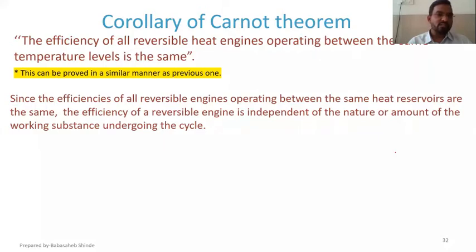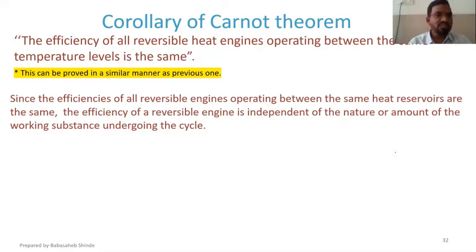According to this corollary, irrespective of the working fluid, whatever fluid the engine is using, its efficiency will depend only on the source temperature and the sink temperature, and it will be independent of the working fluid.